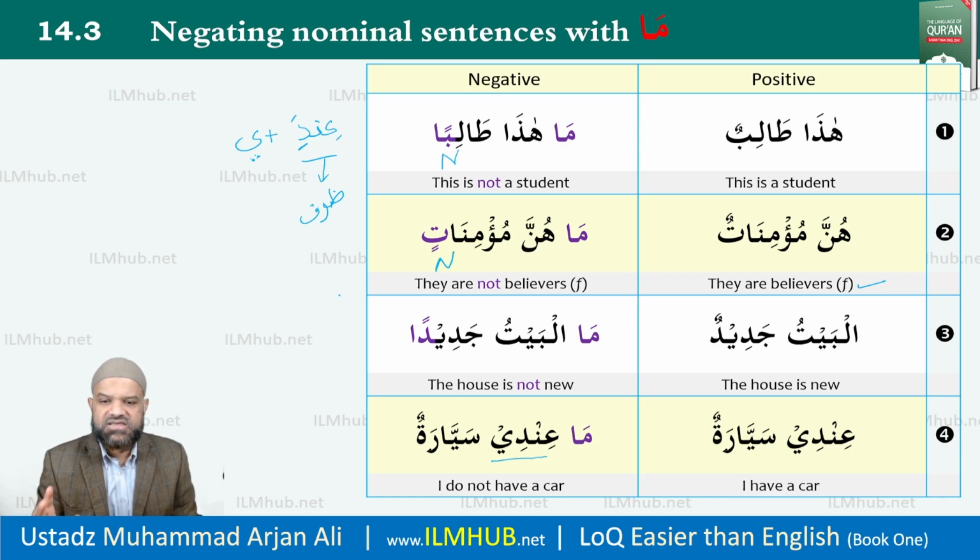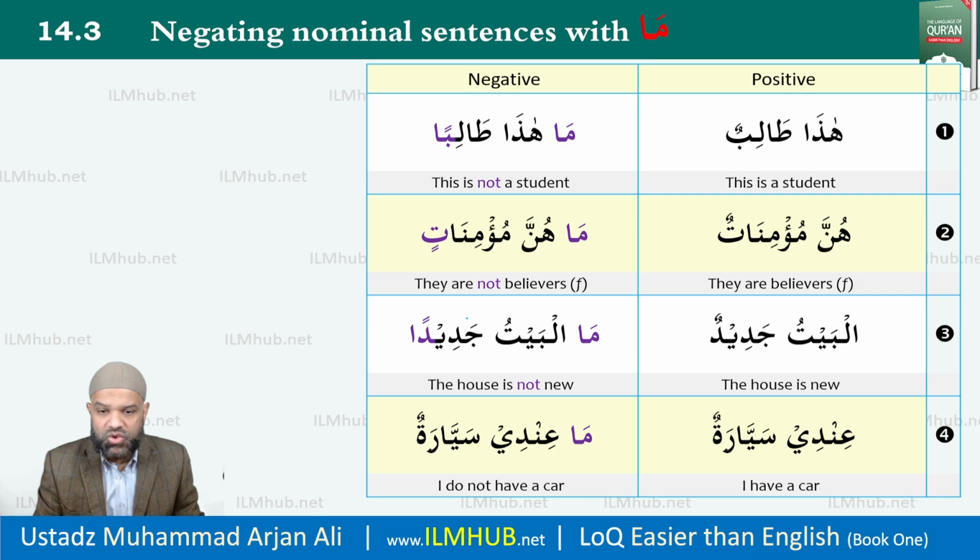Ma indee sayyaratun. And that is why you cannot see that this is in nasab at the moment, because it is another structure on its own, plus the ya mutakallim. So I will say now here, this is my ismu ma and this is my khabar. Khabar, muta'alliq or shibu jumla, whichever way we want to do it, inshallah ta'ala. So this is the difference between the first three and the last one, four.